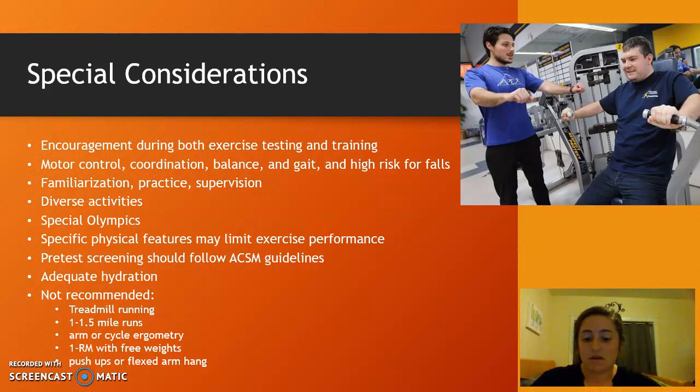Specific physical features that may limit their exercise performance. One of the characteristics is low muscle tone and just poor understanding, so they might not be able to perform as high as you would like, but they're still performing. That doesn't mean they're not giving their best effort. They just physically aren't giving the typical performance level that you would see in the same aged equivalent.